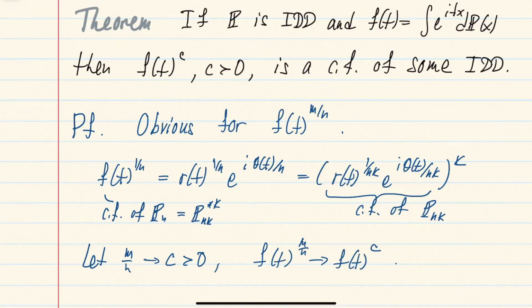And so this implies that a function of this form will be a characteristic function of an infinitely divisible distribution as well. Okay, so this finishes the proof of this theorem. And so with all these tools, in the next video we will discuss Levy processes and give some more examples of infinitely divisible distributions.